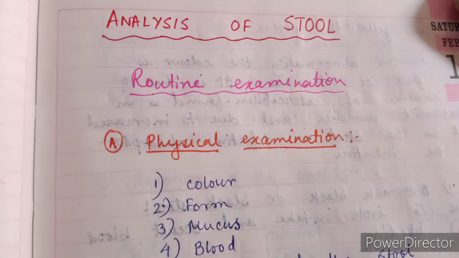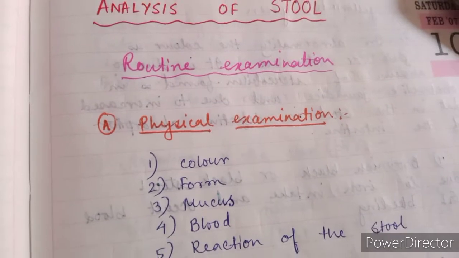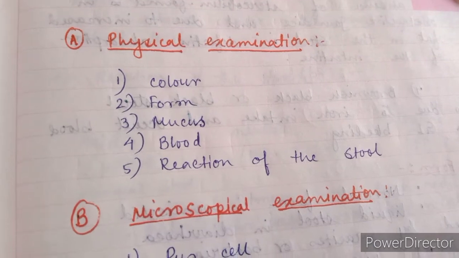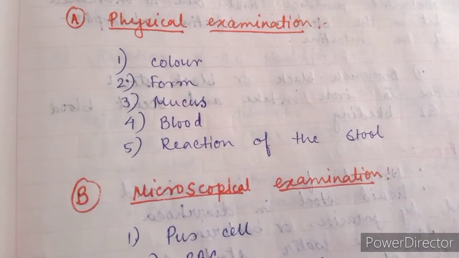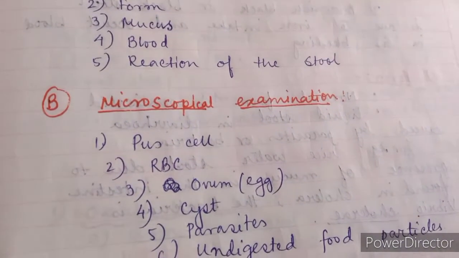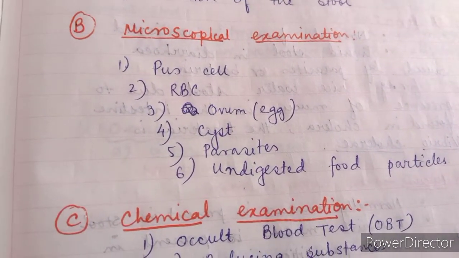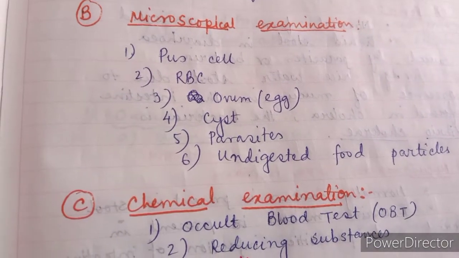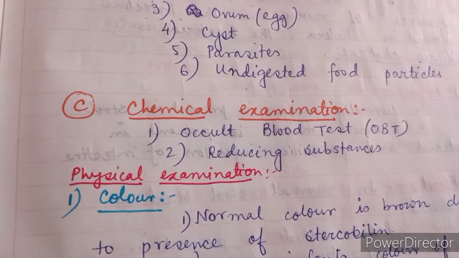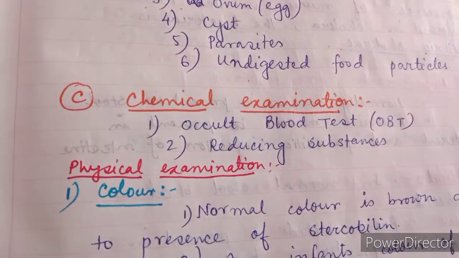Today I will discuss analysis of stool. First is routine examination. Physical examination of stool: we will check the color, form, mucus, blood and reaction of the stool. Microscopical examination: we will observe the pus cells, RBC, ovum, cyst, parasites, and undigested food particles present in stool. And in chemical examination, the occult blood test and reducing sugars are tested whether these are present in stool or not.